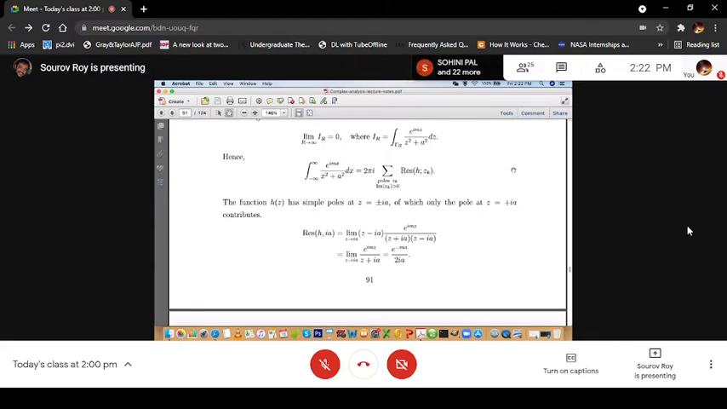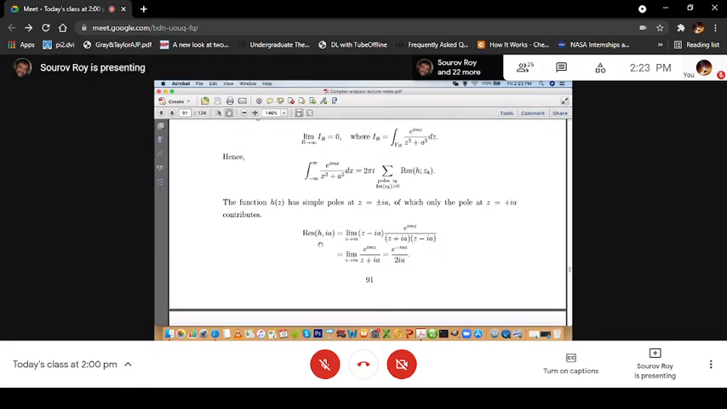The function h(z), which has 1 over z square plus a square, you can easily see has simple poles at z equal to plus minus i a. And since we have closed the contour in the upper half plane, because m is greater than 0, we can see that only the pole z equal to plus i a contributes in this residue. So let us calculate the residue of h at the pole plus i a.